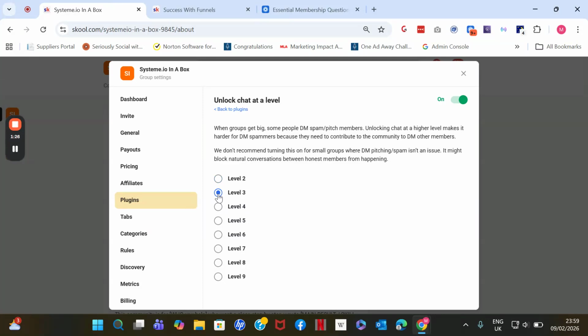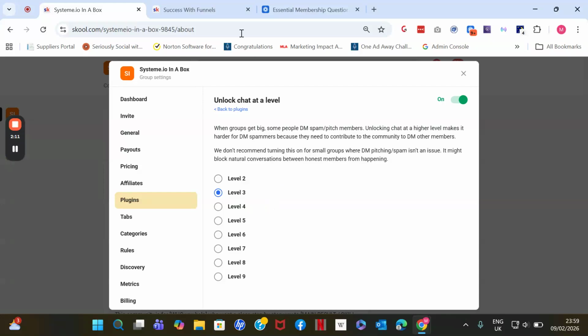But the more your community grows, let's say it grows to 1,000 members or so, then accordingly you will choose a much higher level, just so people are encouraged to engage and participate inside a group before they start personally messaging other community members. Now, this is totally optional, right?